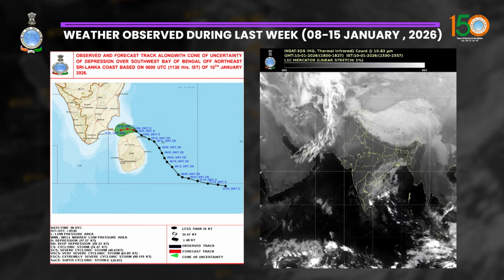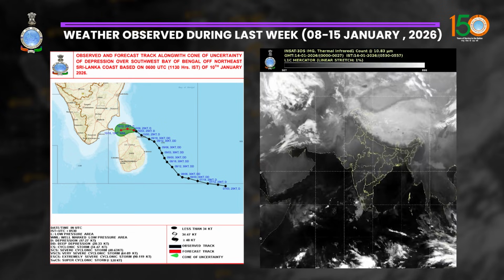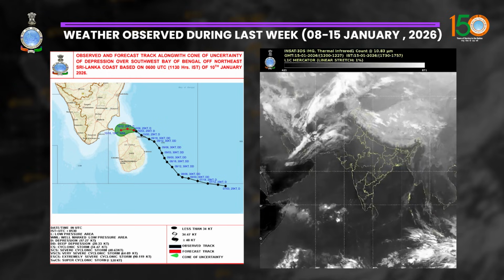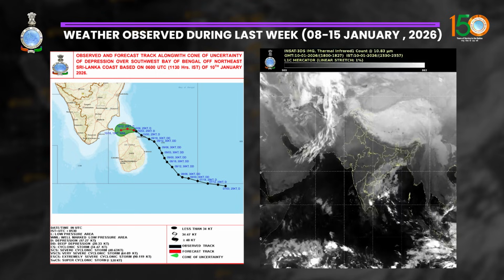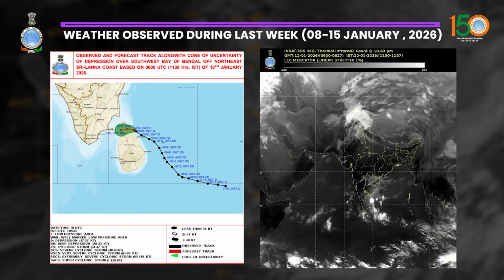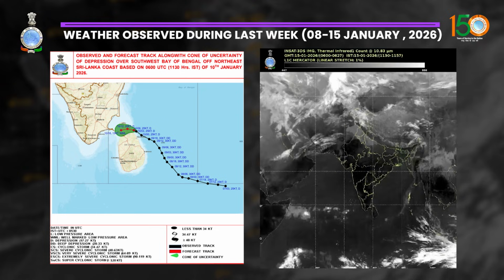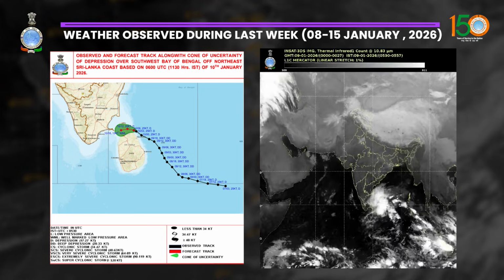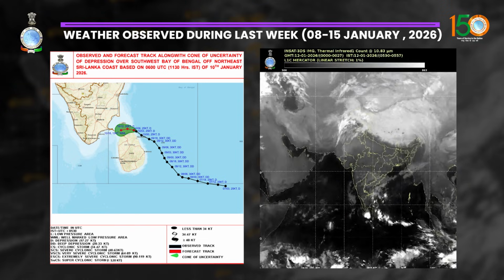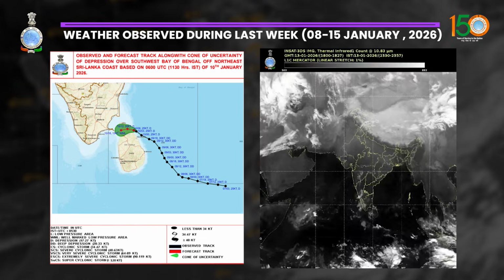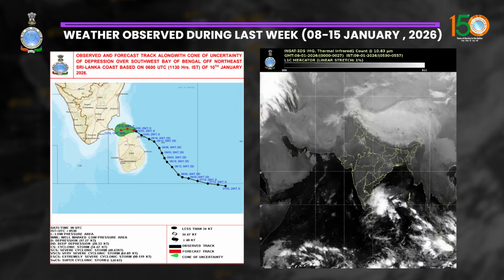and subsequently weakened thereafter. Here you can see the animation of IR channel from INSAT 3DS for the last 1 week. You can see with respect to southern parts of the country, the clouding is mostly associated with the deep depression which traveled northwestwards and weakened subsequently. With respect to northern parts of the country, you can see cloud movement associated with the western disturbance impacting parts of North India and Western Himalayan region, with the western disturbances giving light rainfall and snowfall over upper reaches